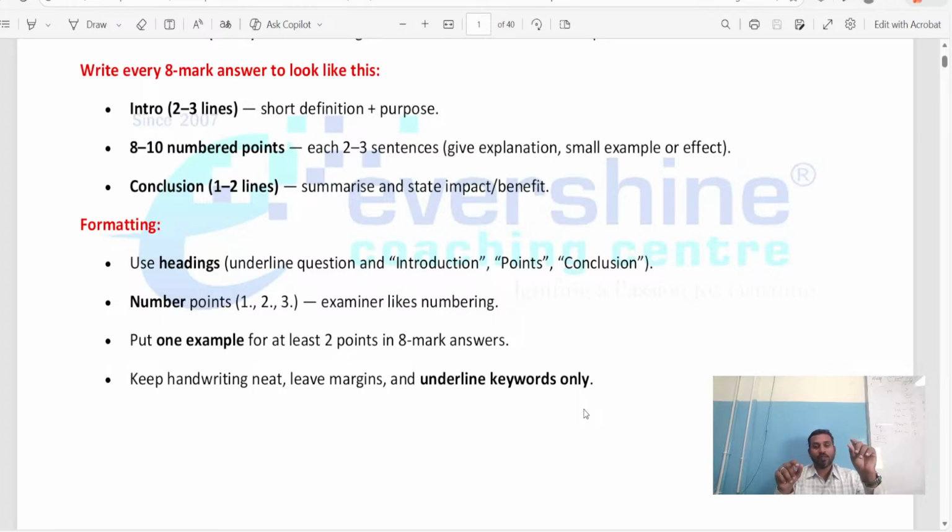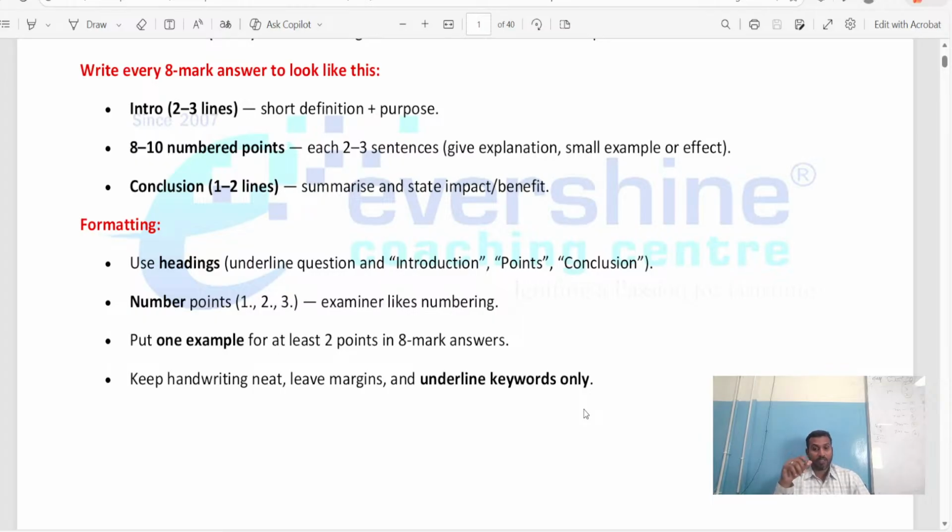Always go with Part A. Do not write question number 1, then question number 8, then question number 3. No, it should not be like that. You have to write in order only. Remember this point. First write Part A. In Part A, write the question main first. Most of them will not write the question main, will not write the option properly, and will not write the answers properly. Okay, I'll tell you anyhow.